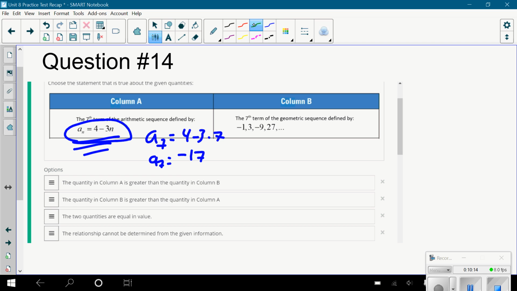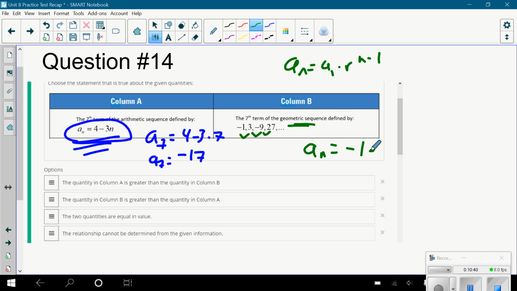And then they want me to think about the 7th term in this geometric sequence. Oh, it's kind of annoying. They don't give me the formula, but I can write the formula. It's geometric, so the formula is going to look like this. What's the first term? Negative 1. What's the common ratio? What am I multiplying by every time here?